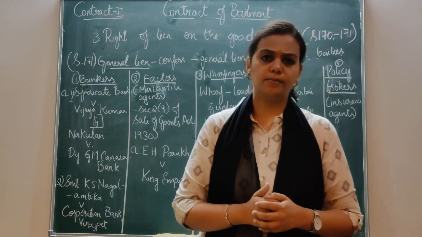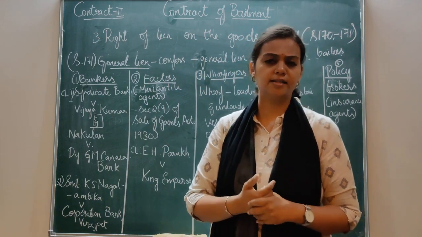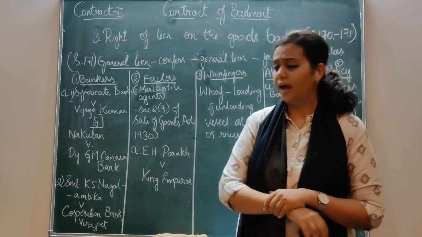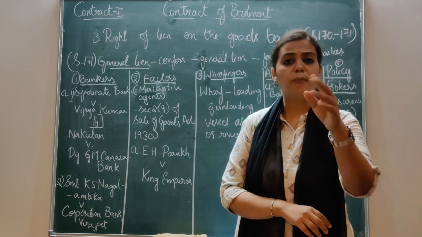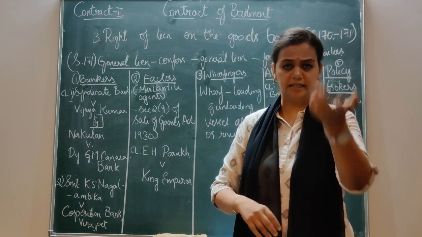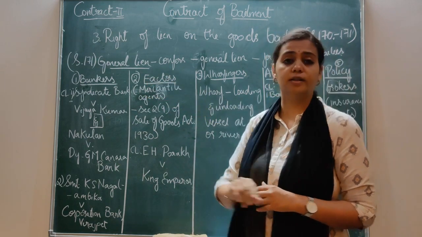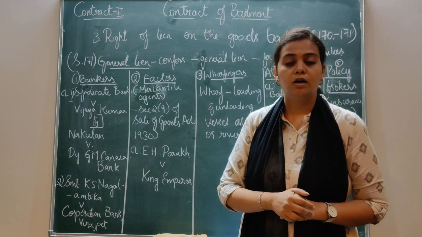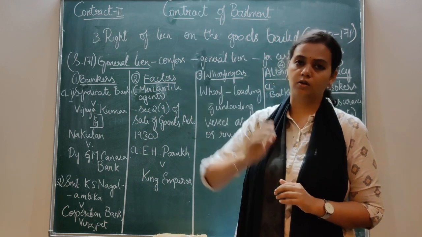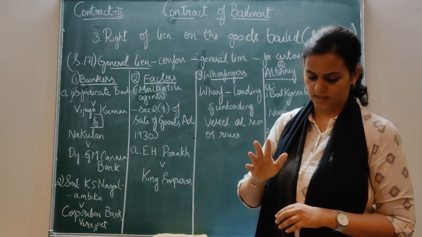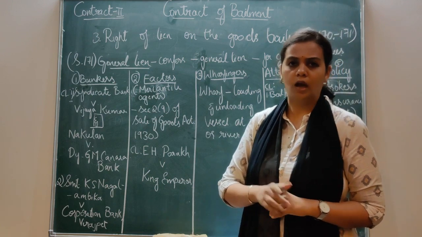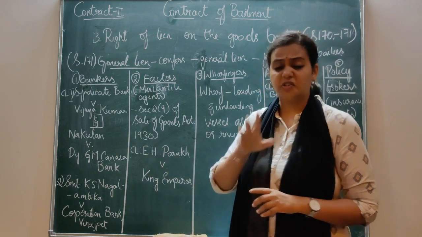Then the Court of Wards, people go and file a case against this proprietor, E.H. Parekh, and say that he is not obeying the lawful authority, and he says that he has got a right over it, a general lien over this particular car. Now the case has gone to the court. The court says that this proprietor E.H. Parekh is right.